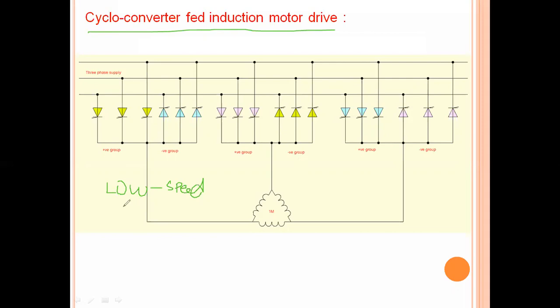Low speed and high power applications, cycloconverter fed induction motor drives are very much useful. So any application which operates at a low speed, but the power rating is high, then cycloconverter is one of the best choices.